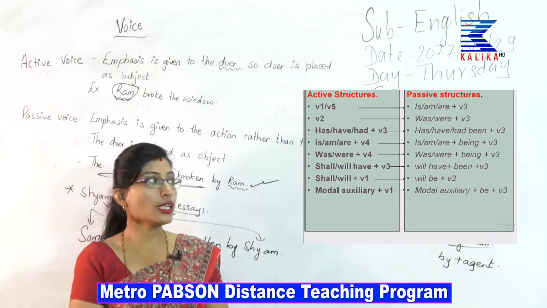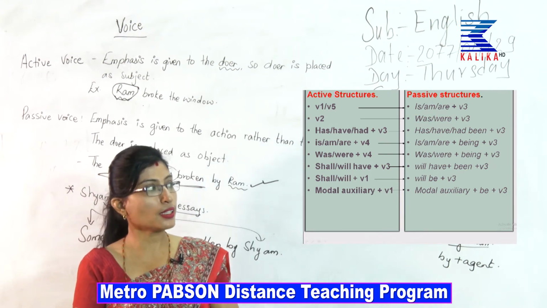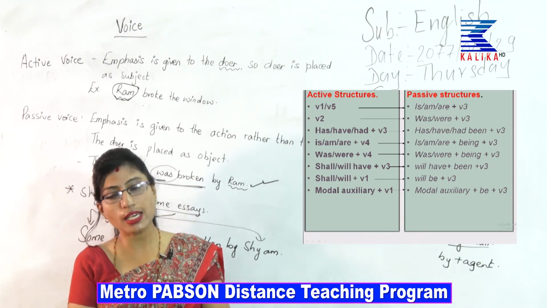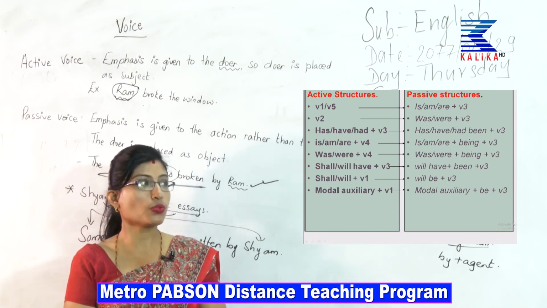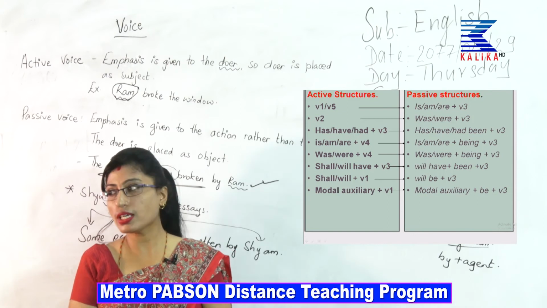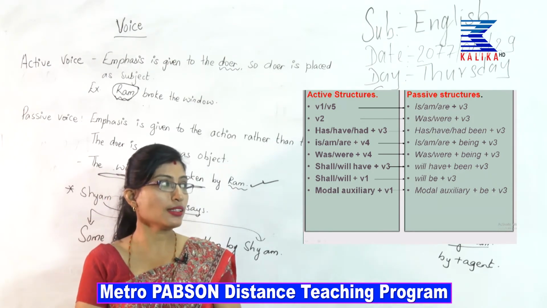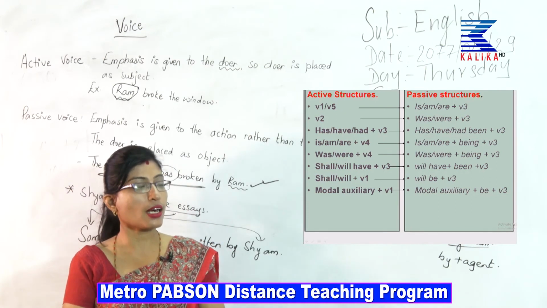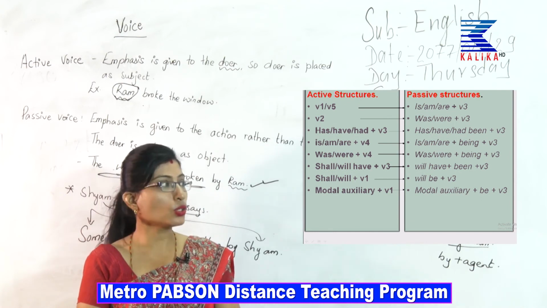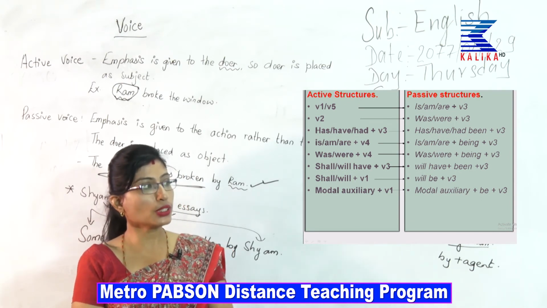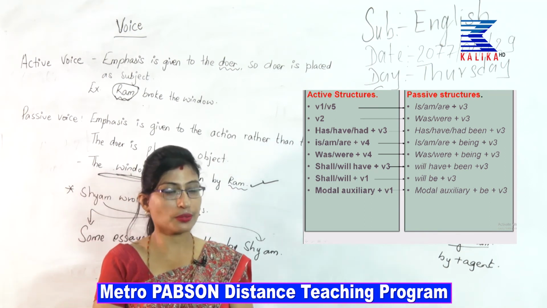So, we were in is, am, are plus verb 4. So, how would you change in passive? Is, am, are plus being plus verb 3. Similarly, was, were plus verb 4 will be was, were plus being plus verb 3. Then, if the sentence has shall, will have plus verb 3, suppose she will have sung a song. Then how would you say? A song will have been sung by her.